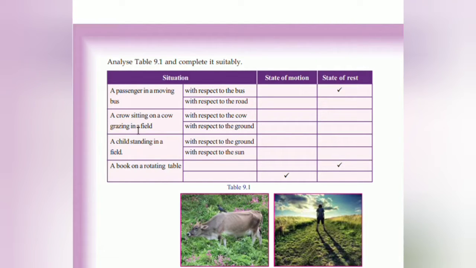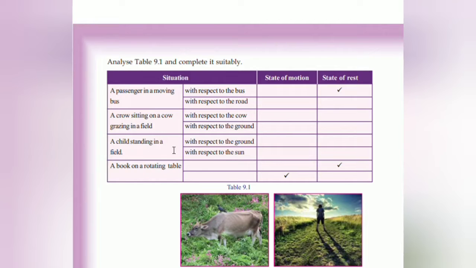A crow sitting on a cow grazing in a field. With respect to the cow, cowവിനെ കൺസിഡർ ചെയ്യുകയാണെങ്കിലോ ആ ക്രോ സ്റ്റാൻഡിങ് still. It is in the state of rest. But with respect to the ground, എന്താ പറഞ്ഞ, from the starting point it is not the same, it is reaching somewhere else. So it is in the state of motion.